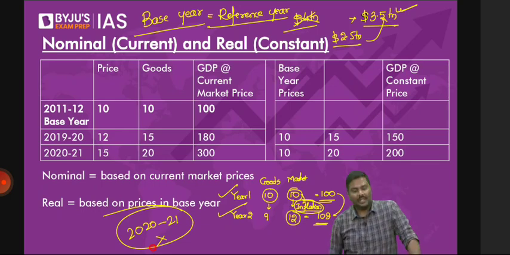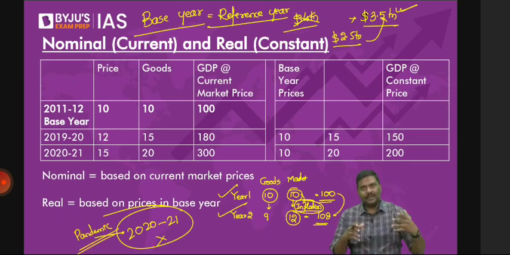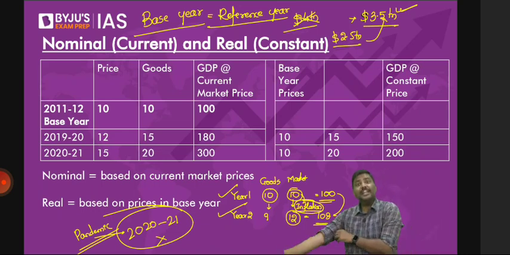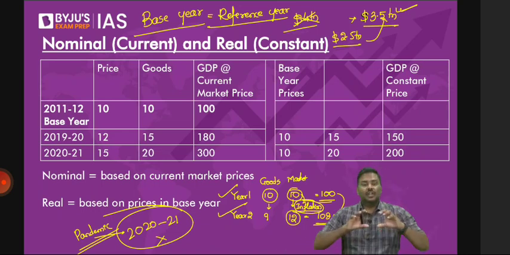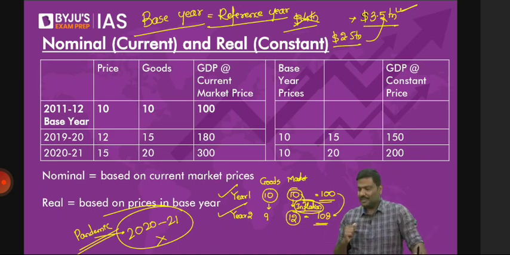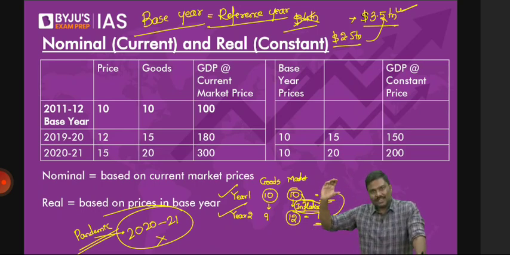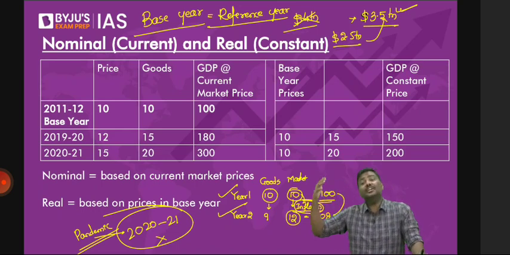Why? There was an impact of the pandemic. And as a result of the pandemic, unemployment rate was higher. The GDP has contracted. So the argument here is, do not take 1 year as a base year. Do not choose a year as a base year if it is not normal. Now, I hope all of you can understand what is the meaning of not normal. I'll repeat it. You'll choose 1 year as a base year, but do not choose that year if it is not normal. What do you mean by not normal?